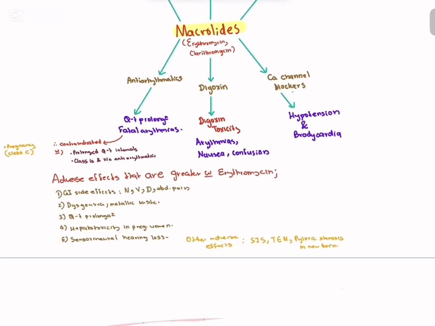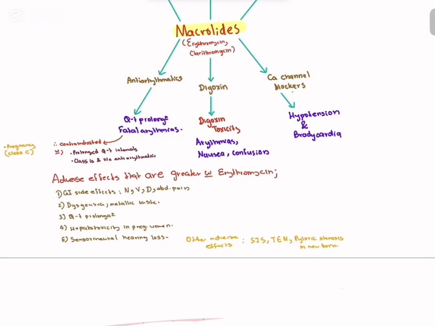The other adverse effects that are greater with erythromycin are GI related side effects, like nausea, vomiting, diarrhea and abdominal pain. We also know that macrolides are motilin agonists. As a result, they increase gastrointestinal movements, giving rise to these gastrointestinal symptoms.